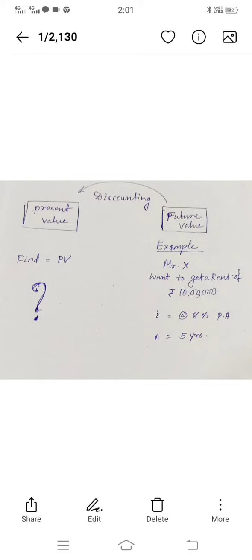Then we have to calculate the present value, that means how much we want to invest today to get the 10 lakh return after 5 years at the rate of 8% interest. That we want to calculate here. So that is called the calculation of present value when future value and interest factor are given. Let us solve the problem. In this question, the future value, 10 lakh, is given. So the formula for calculation of present value is equal to future value